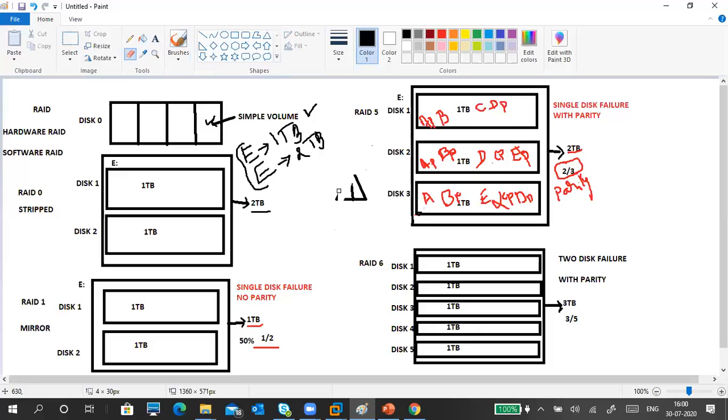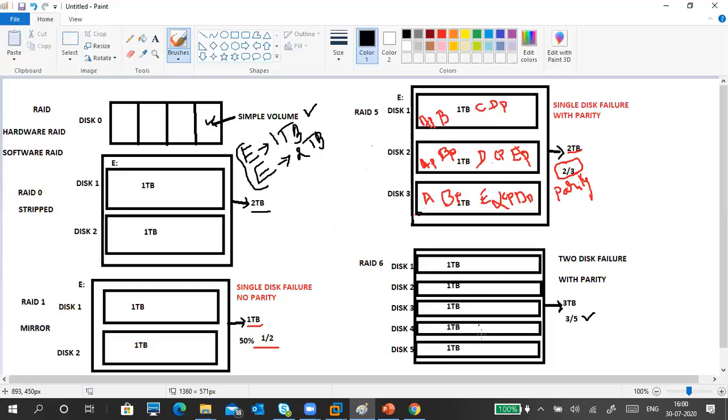Okay, so that's the point. Same as RAID 5, RAID 6 is also there. But here we are using 5 disks. In a 5-disk setup, when we combine them, we are getting only 3 disks' worth of space.